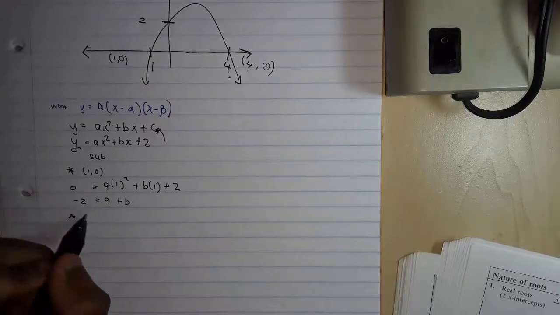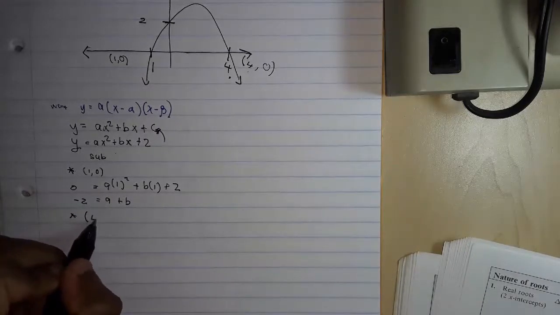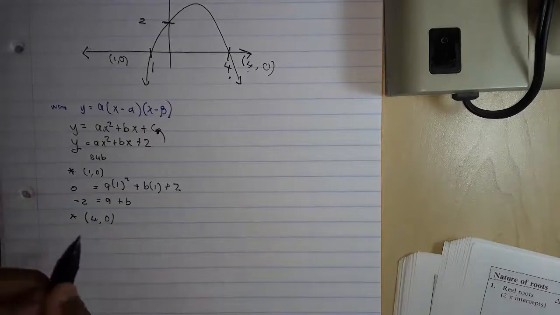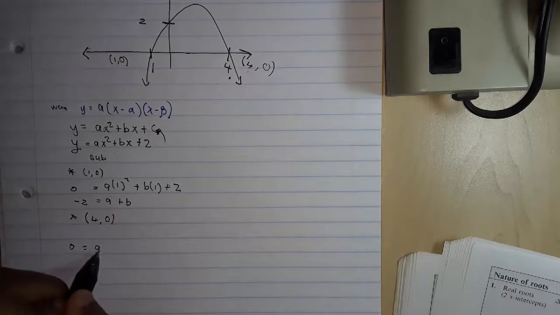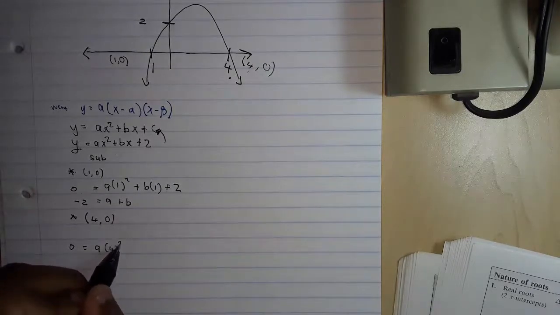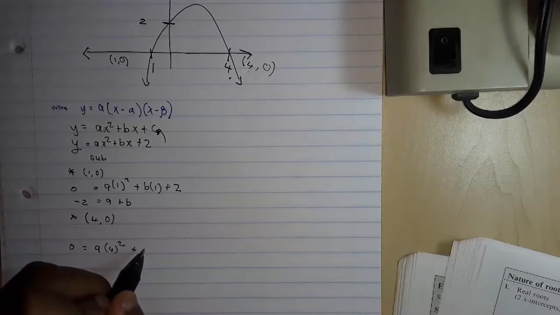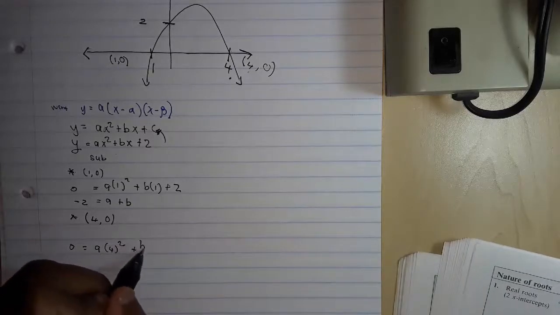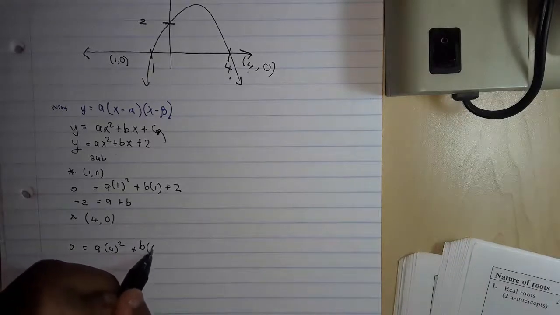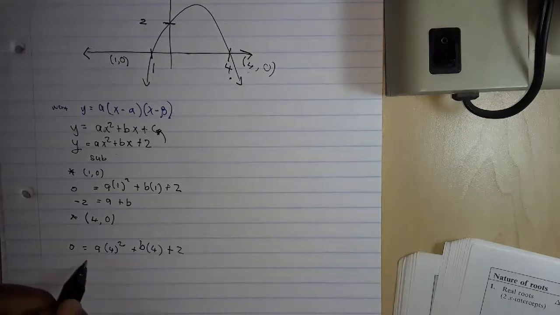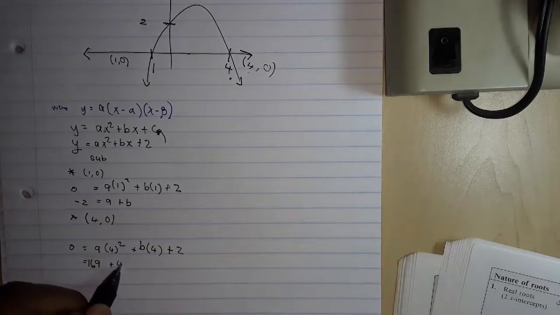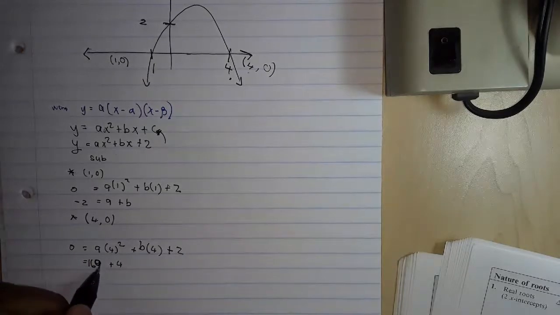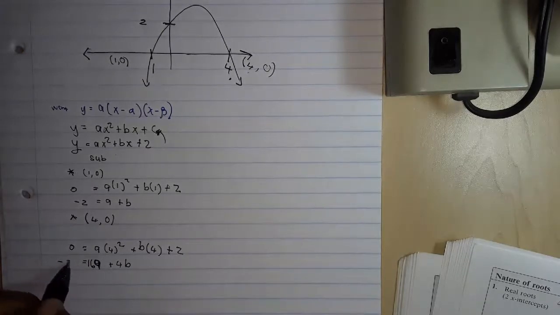Then we sub in the second point, which is 4 and 0. So if we sub in that, we'll have y is 0 equals a times 4 squared plus b times 4 plus 2. This gives 16a plus 4b equals minus 2.